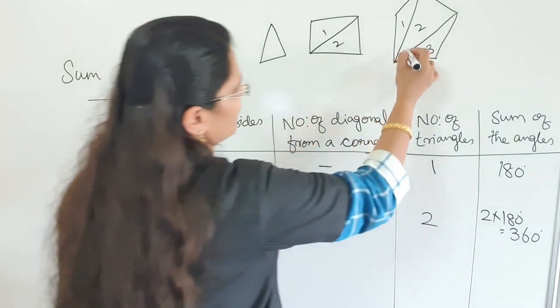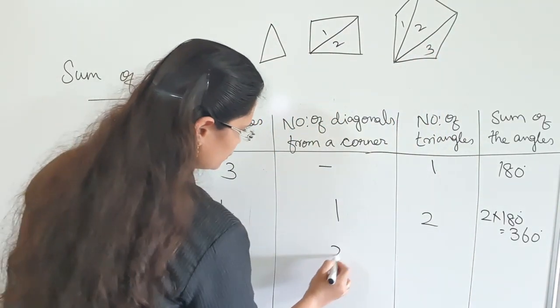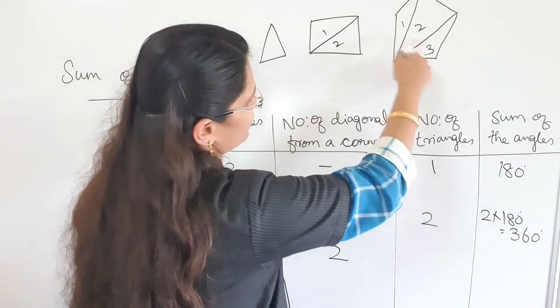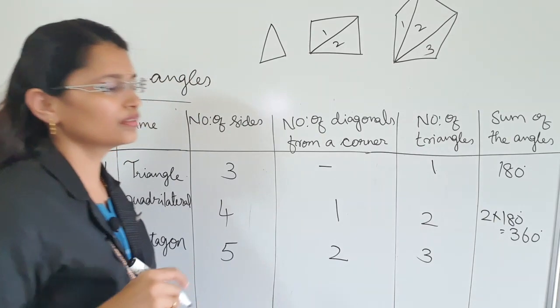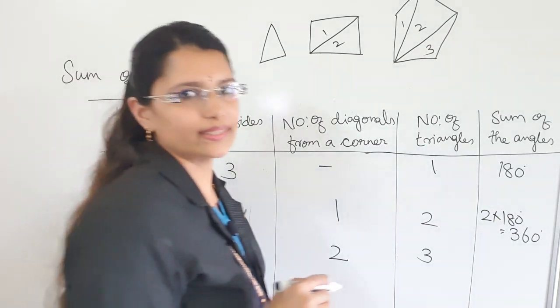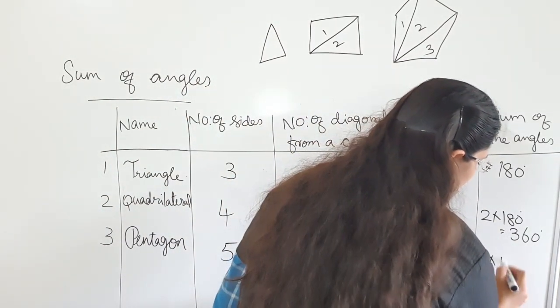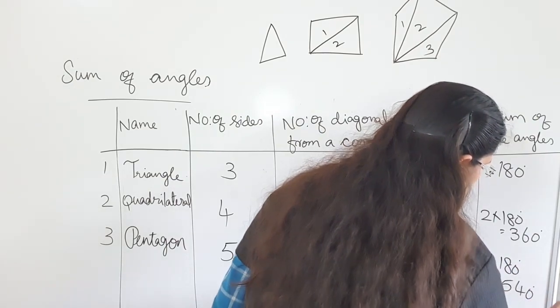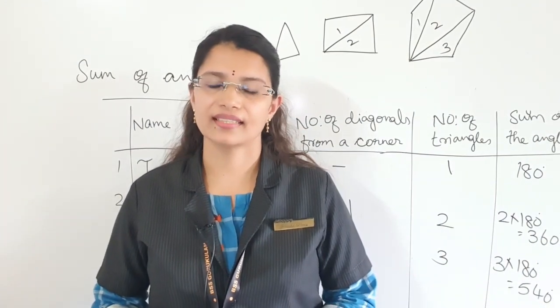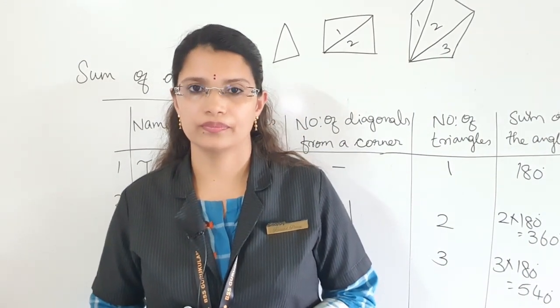So the number of diagonals is 2 and the number of triangles is 3. So what will be the sum of the angles? 3 into 180 degrees. So 3 into 180 degrees is equal to 540. Right, children?